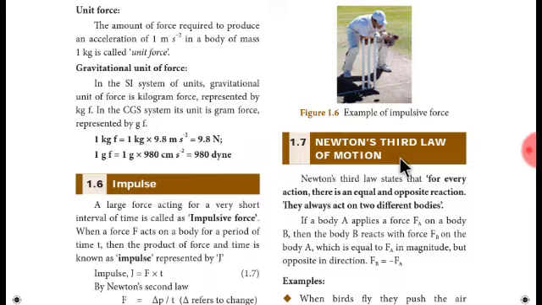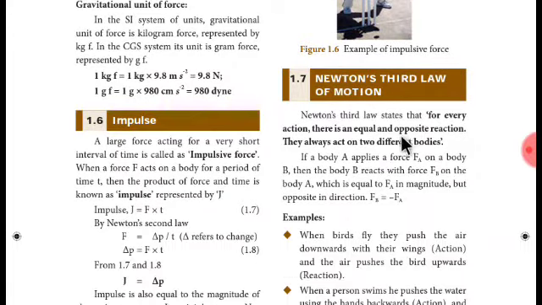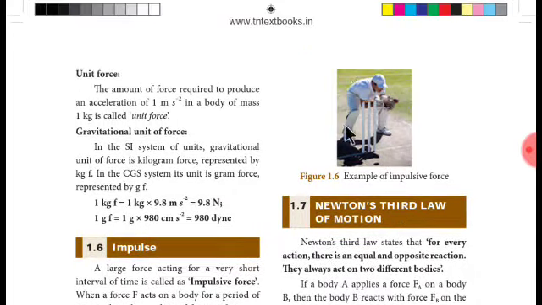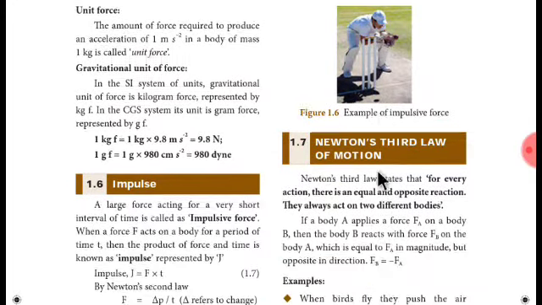He pulls his hand a bit backward because he is going to extend the time. He's not going to stop the ball within 0.01 seconds; he's going to pull his hand for at least 1 second. So there is a difference between 0.01 second and 1 second. That's where the physics works in saving him from fractures and other injuries.